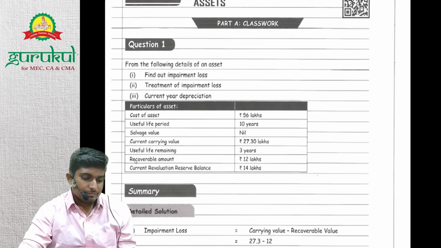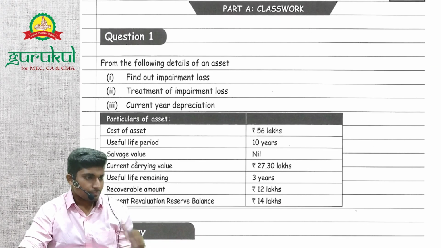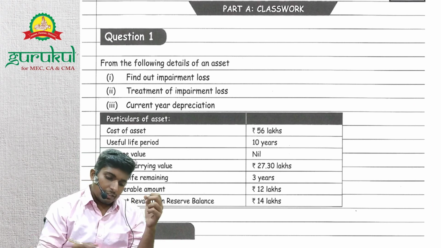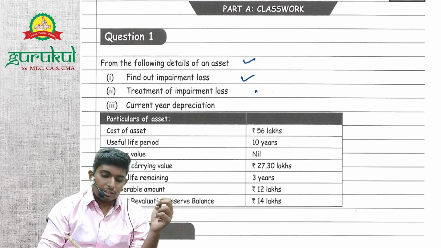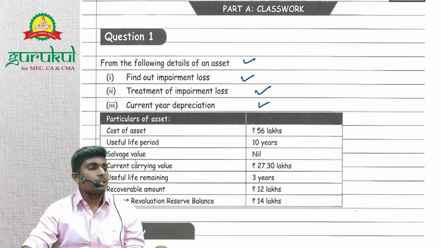Impairment of assets. Right? Find out the details of an asset. Find out impairment loss. So they are asking us impairment loss, treatment of impairment loss, and current year depreciation.